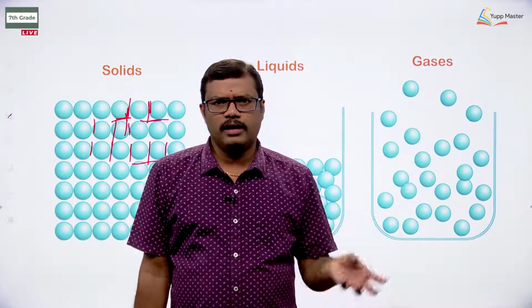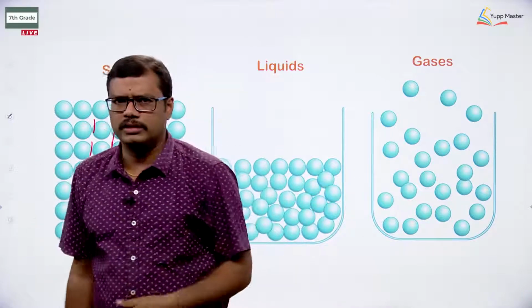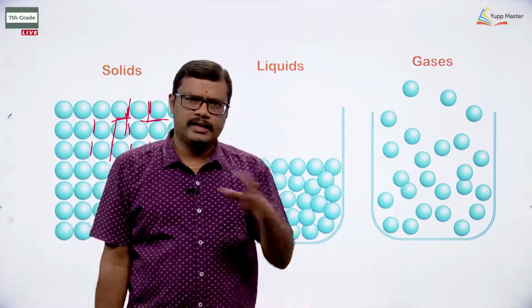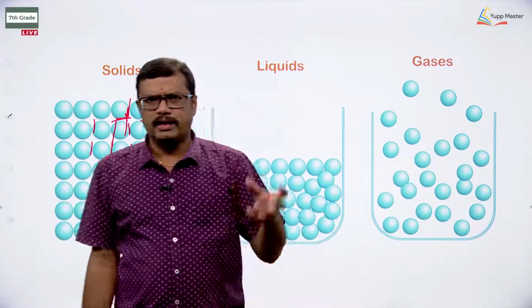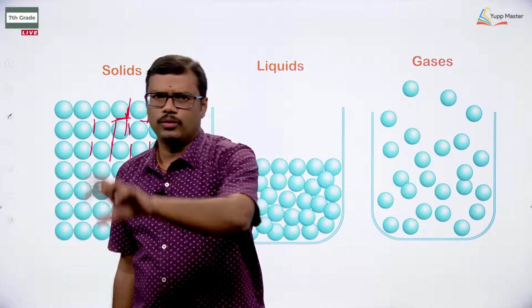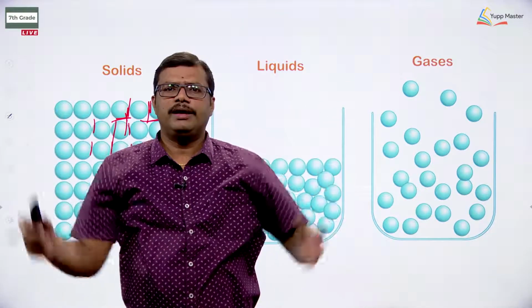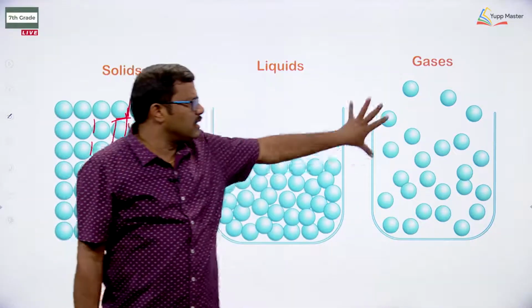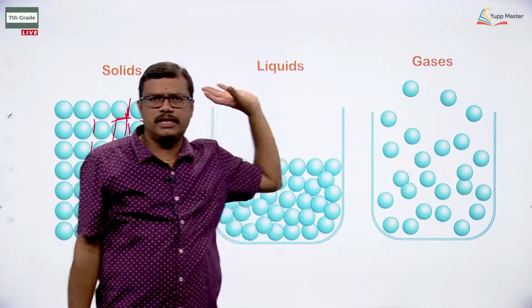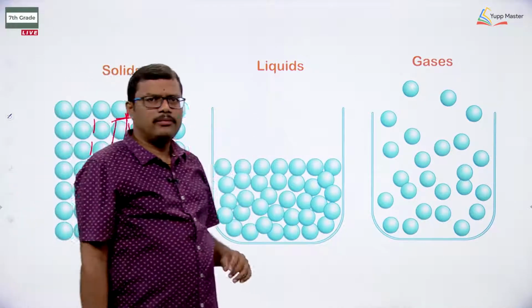But if you are pouring one glass of water on the table, automatically the water will move toward the downside, the tilted area, okay. And if I take a glass of air and keep it on the table, will it remain on the table? No, it will escape easily. Why? Because of the movement, okay. So gases can diffuse easily, liquids can pour or flow easily, but solids do not have that ability, okay.